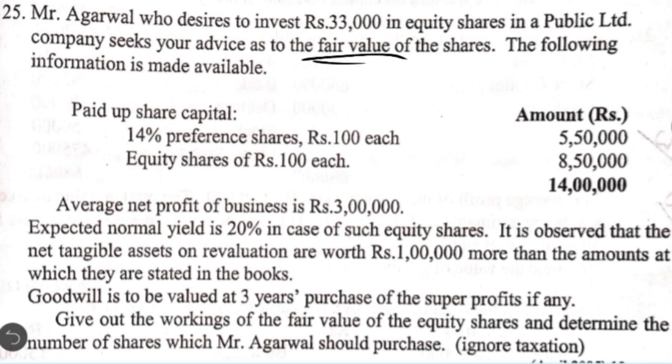The following information is made available. Paid up share capital is 14% preference shares of rupees 100 each, 5,50,000. Equity shares of rupees 100 each, 8,50,000. Total has come to 14 lakh. Average net profit of the business is 3 lakh. Expected normal yield is 20% in case of such equity shares.